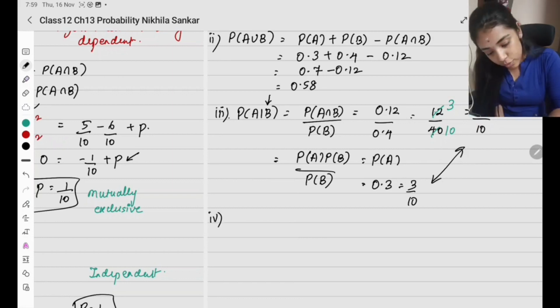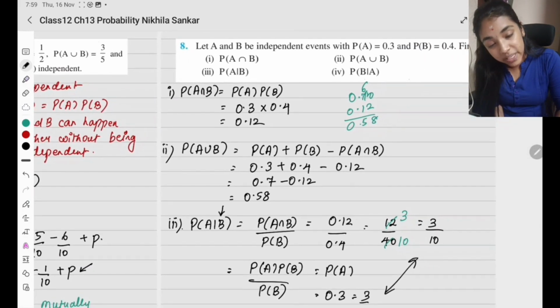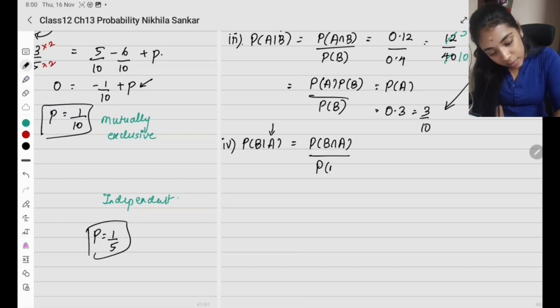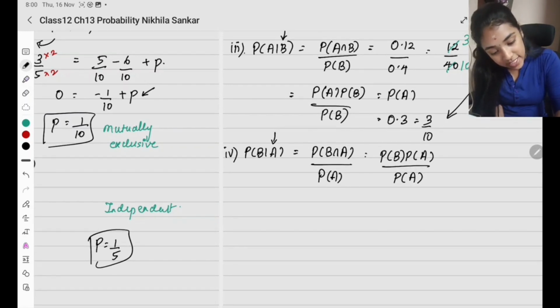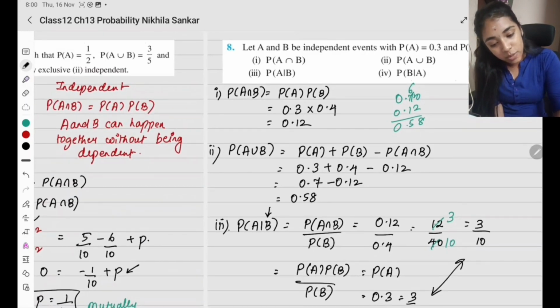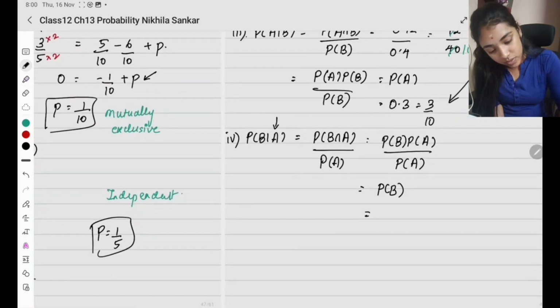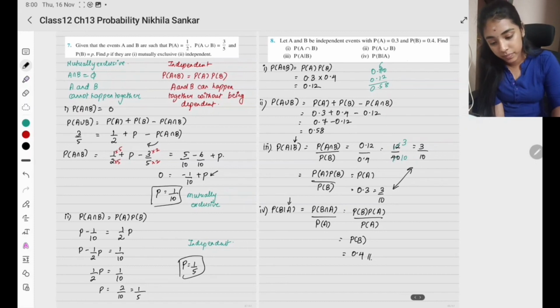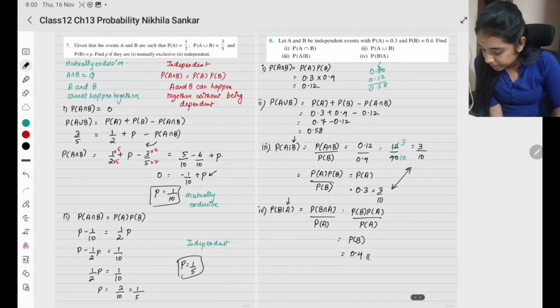Okay, simple. Fourth subsection, probability of B given A. So similarly, probability of B given A is probability of B intersection A divided by probability of A. So you can simply write it as probability of B times probability of A divided by probability of A. I can cancel probability of A, so ultimately I will be left with probability of B, which is 0.4. Okay, please copy.